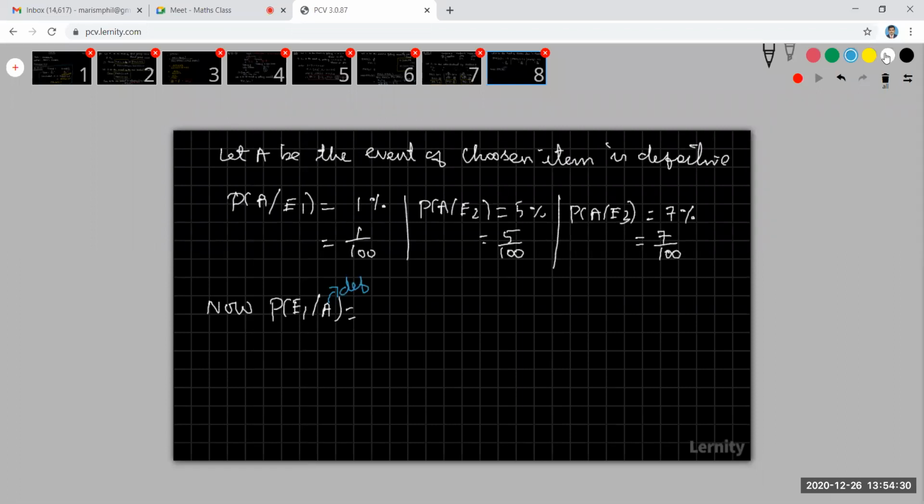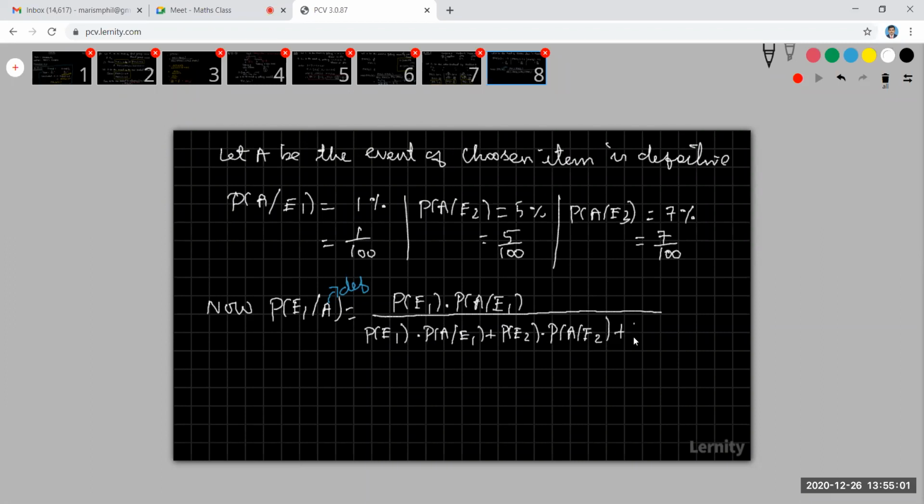So what is the probability by Bayes theorem? The probability of E1 into the probability of A given E1, whole divided by the probability of E1 into the probability of A given E1, plus the probability of E2 into the probability of A given E2, plus the probability of E3 into the probability of A given E3.